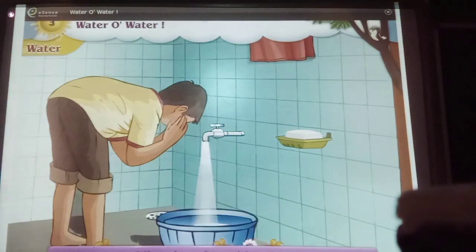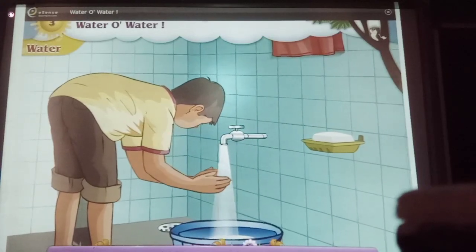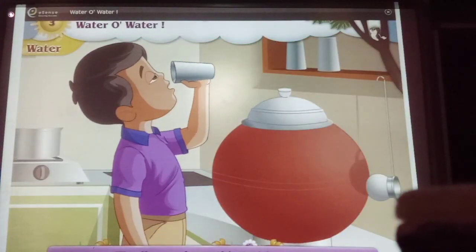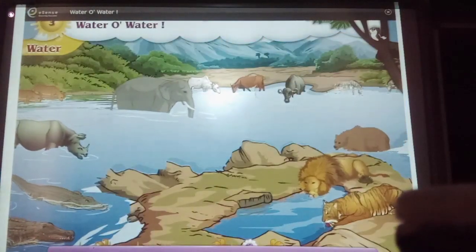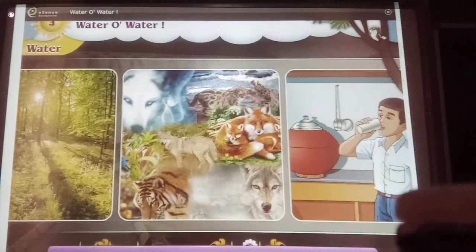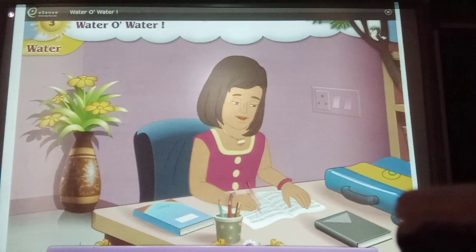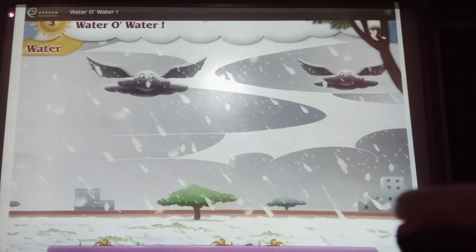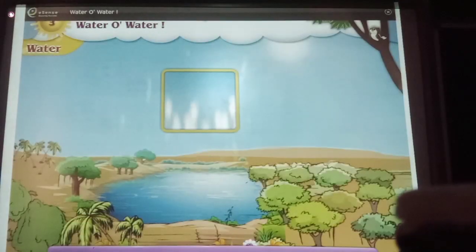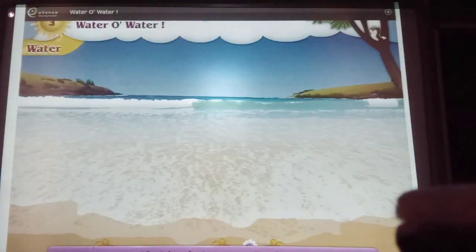Water. I'll wash my face with water, said Munna to his Nani. We all quench our thirst with water. We are all alive because of water. Water has been with us for ages. Its story can fill so many pages. Somewhere it is dew, somewhere it is snow. Steam is also water, as you know. Water has formed so many. That is what says my Nani.